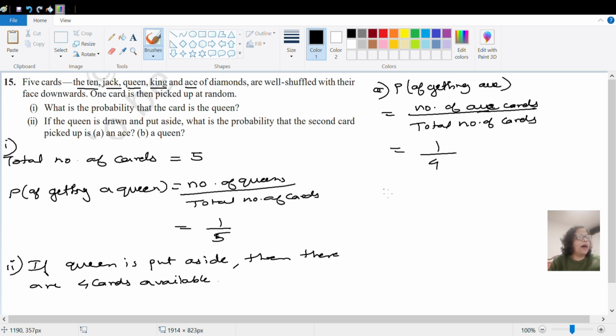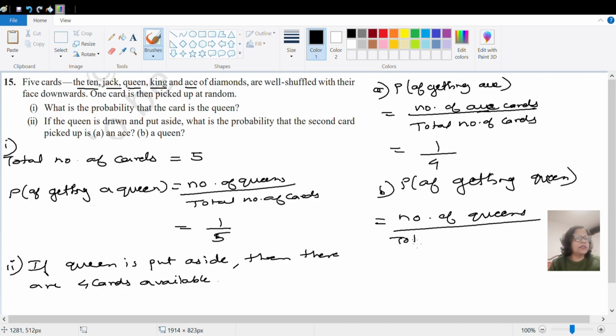Let us go to the B part where we have to find a queen. Probability of getting queen. But we know that we have drawn the queen and put it aside. Therefore, if you write the formula number of queens upon total number of cards, then the queen is not there at all, that will be 0/4. So it is an impossible event which will get the probability as 0. Okay, I hope you have understood this question. Let us go to question number 16.